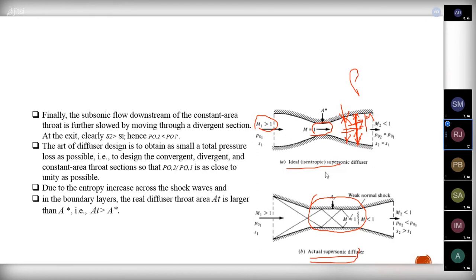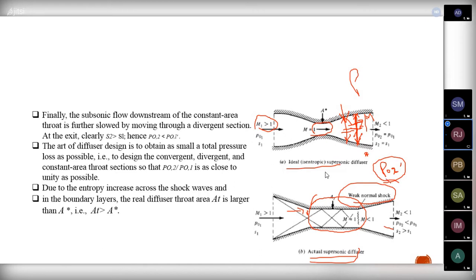And we can see that because of the reflected oblique shocks, the Mach number will be reduced, and at the throat it will become M equal to 1. Sometimes a weak shock will also form at the exit, but it won't remain there. Here also there is a change in total pressure at the exit, but compared to the ideal supersonic diffusers, it will be very small. So this type of diffuser is what we will be considering.